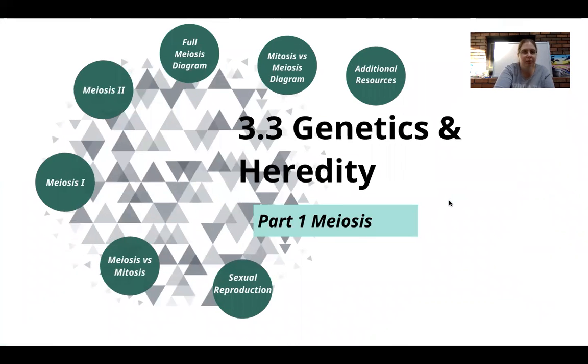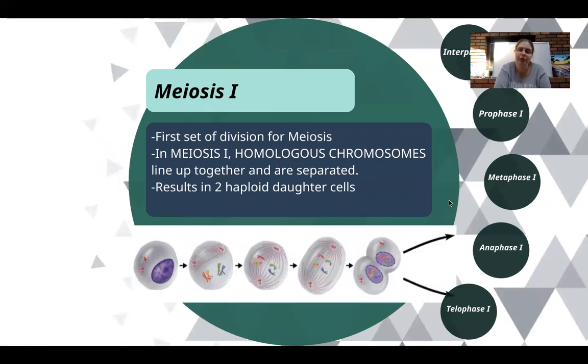All right, let's start talking about the process now, shall we? As we said, there's 2 sets of division in meiosis. We simply call them meiosis 1 and meiosis 2. In the first set of divisions, in meiosis 1, we take the homologous pairs of chromosomes. Remember, homologous pairs are the 2 of the same chromosomes. So you have 2 chromosome number 1s. They have all the same genes on them, but they might have different alleles, which are variations of those genes. But you have 2 of each chromosome, and that's a homologous pair.